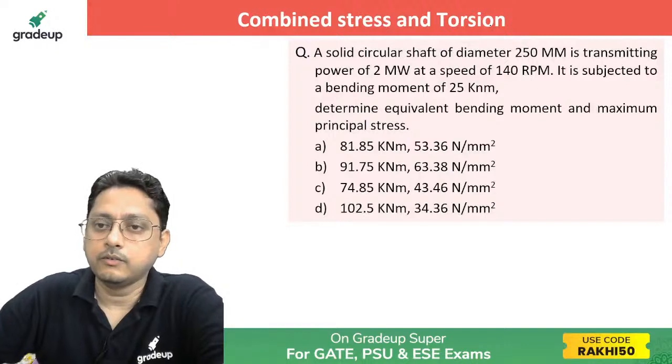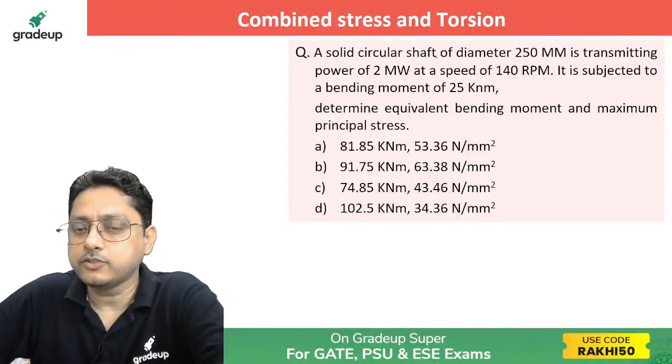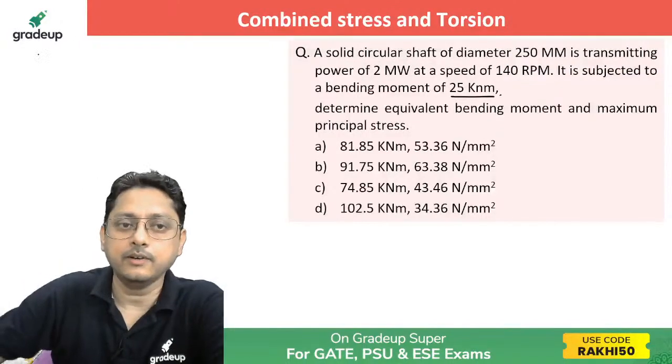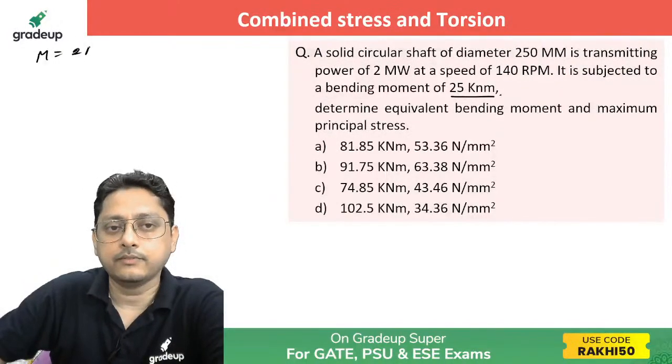Easy to calculate. First of all, see, a solid circular shaft of diameter 250 mm is transmitting power of 2 megawatt at a speed of 140 rpm. It is subjected to bending moment 25 kilonewton meter. So bending moment is directly given. That's 25 kilonewton meter, right?